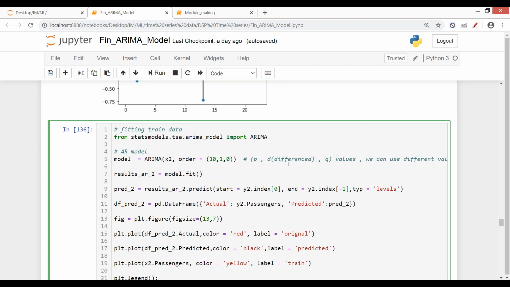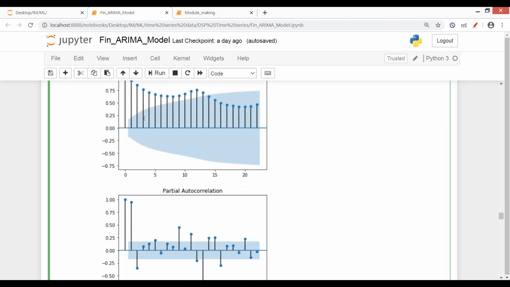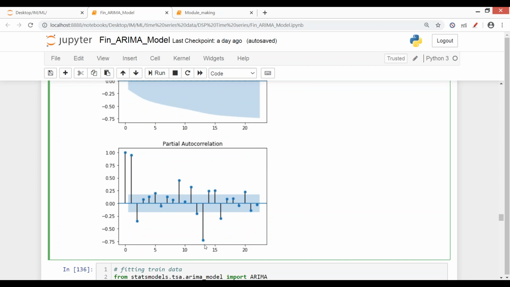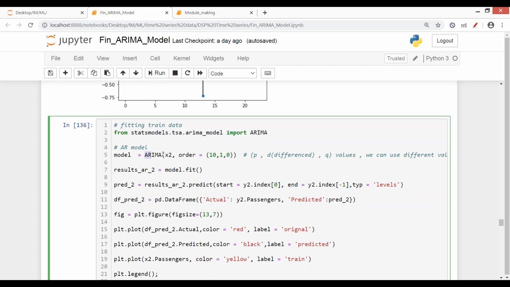Now as per this graph, AR was from the PACF graph, right? So what is this PACF graph? Again, we have the values from 0 to 10. So again, it is a tweaking part. We have defined in the ARIMA model that this is our data and this is the order for AR, I and MA. I've taken 0 here, we'll tweak the values. So it's not that we will not tweak, we'll tweak the values. So this is AR, 10 is my AR value, which I've taken from the PACF graph. And you see I've just fed in the regular data because differencing is done in the backend. Then this is my MA model and then this comes out to be the complete ARIMA.